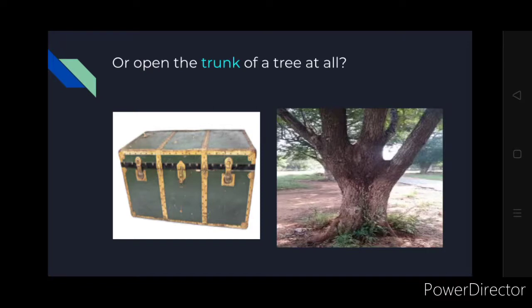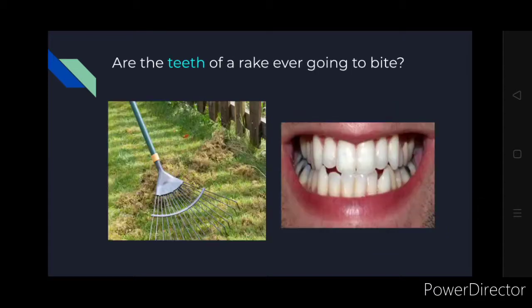Or open the trunk of a tree at all. Tree trunk we know, and the other meaning of trunk is a box or chest that we can open. So similarly, can we open the trunk of the tree? Are the teeth of a rake ever going to bite?